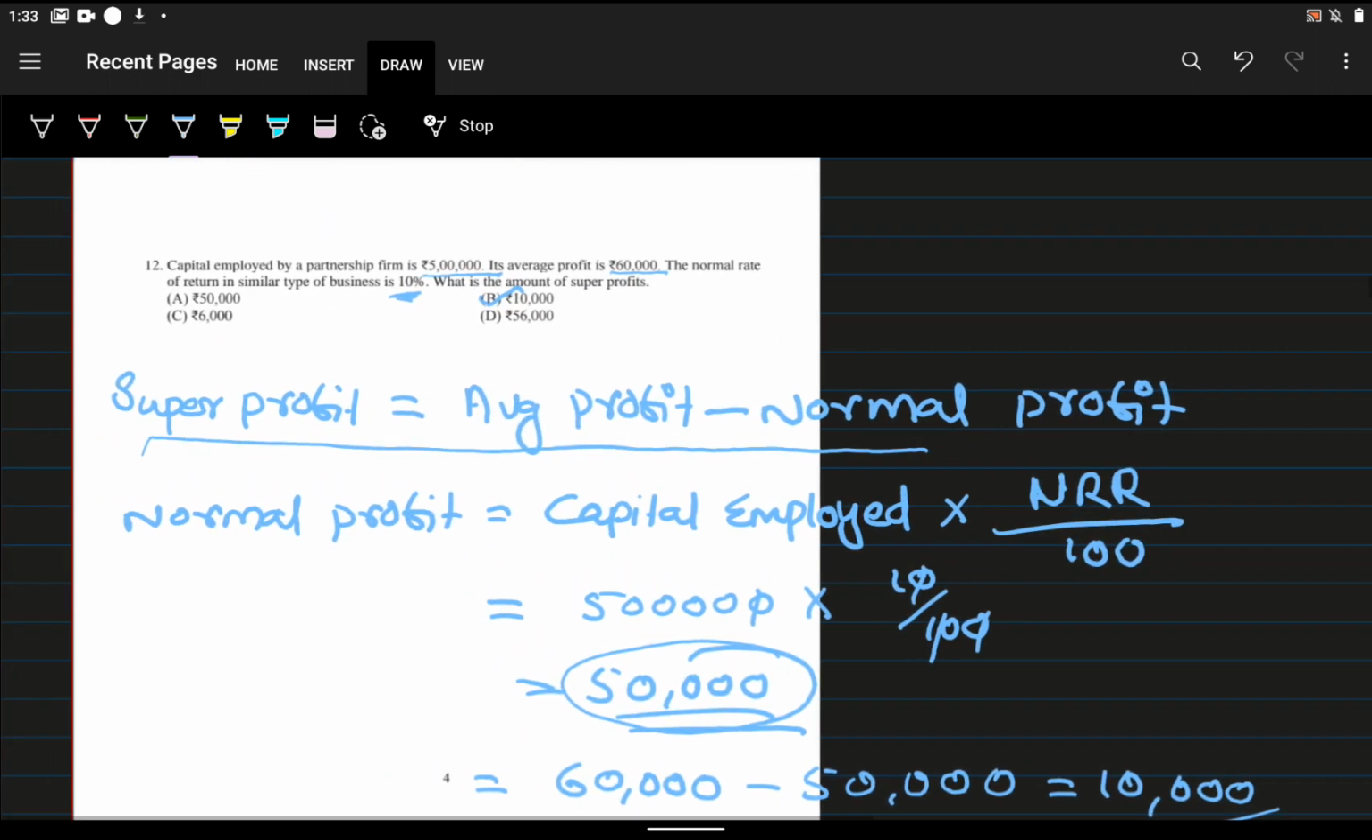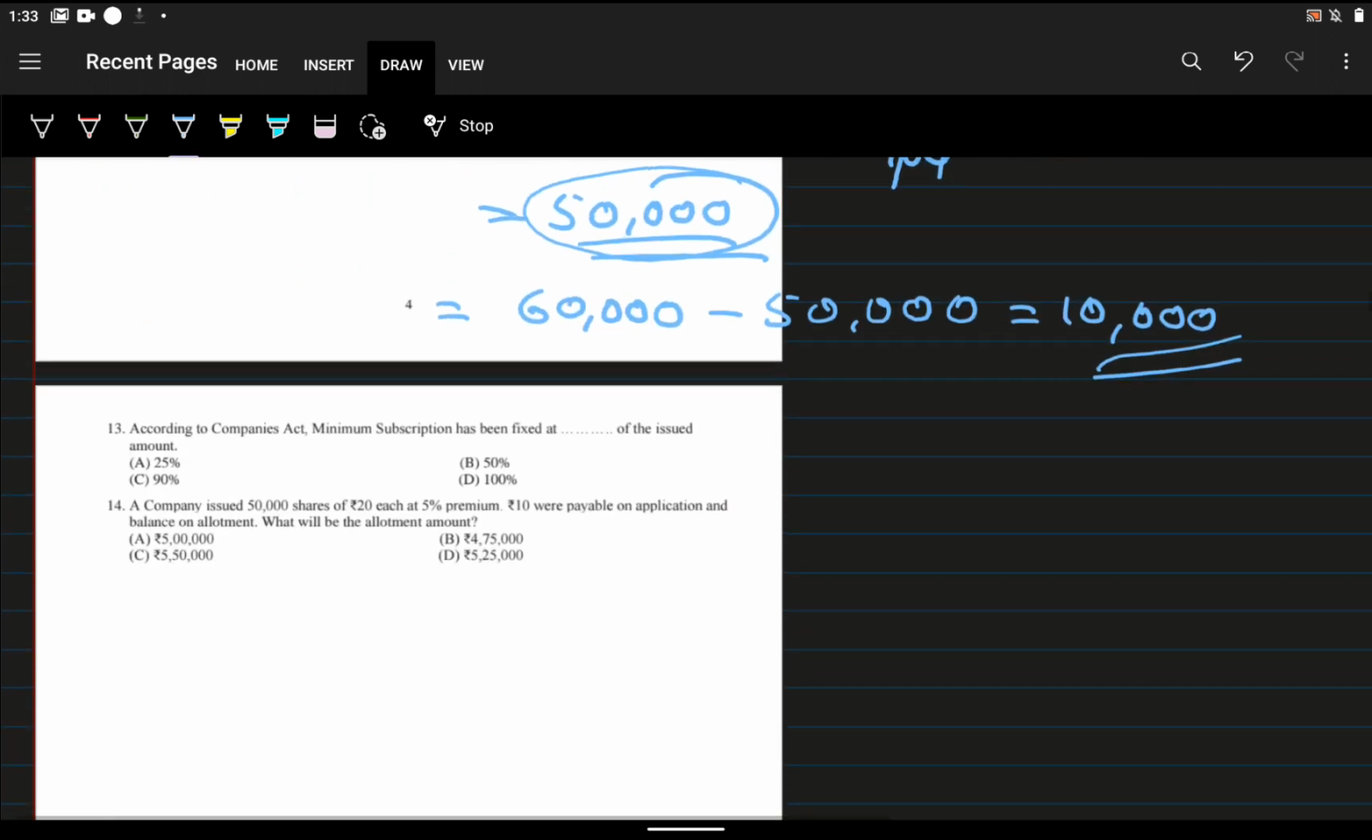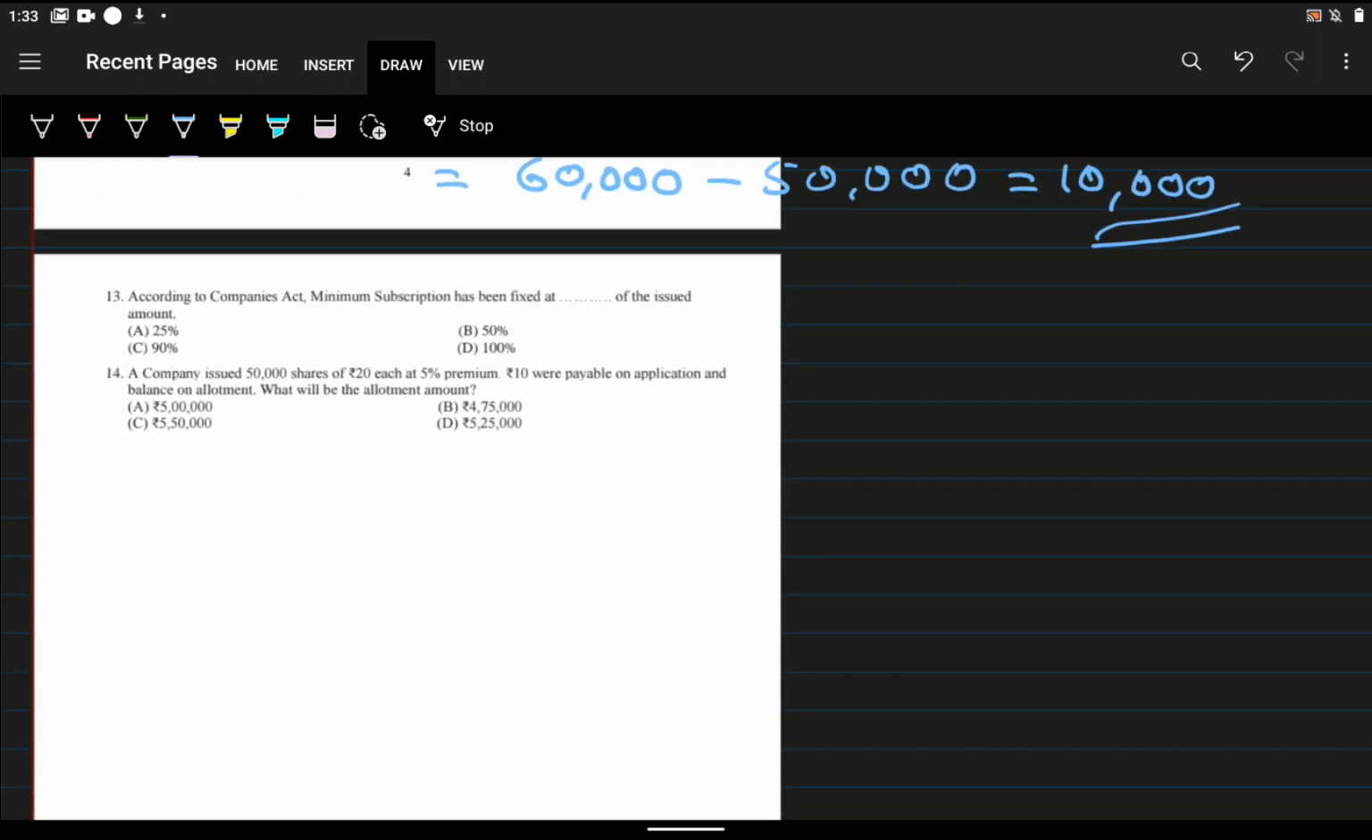Now we will do the 13th one. According to the Companies Act, minimum subscription has been fixed at dash of issued amount. The options include C, 90%. At least 90% of the issued amount of share capital should be subscribed by the public. That is the meaning of this. At least 90% should be subscribed by the public from the issued amount. So the answer is C.